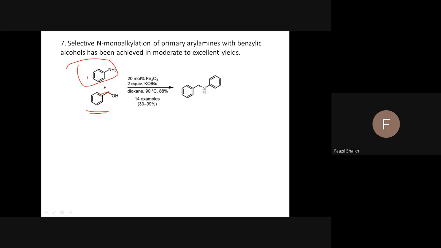Now, the important point here is that the catalyst is also changing. It is iron based only, but it is an iron oxide. And here we have used potassium tertiary butoxide, which acts as a very strong base. It abstracts the proton from this aniline nitrogen and makes it nucleophilic in nature, which will attack the carbon and form this compound.